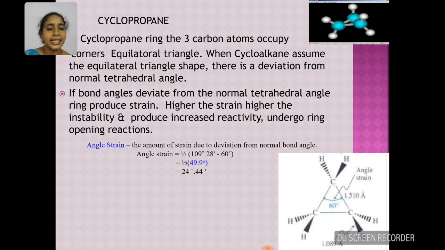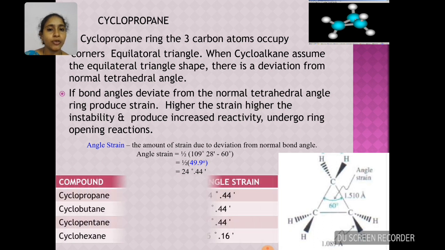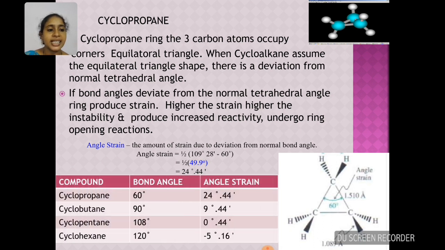How to determine angle strain? By using the formula half into 109 degrees 28 minutes minus the bond angle in cycloalkanes. Here we are multiplying by half because the angle strain is experienced by both sides of the equilateral triangle. So, if you make it half, 24 degrees 44 minutes is the angle strain which is experienced by each side of the cyclopropane.